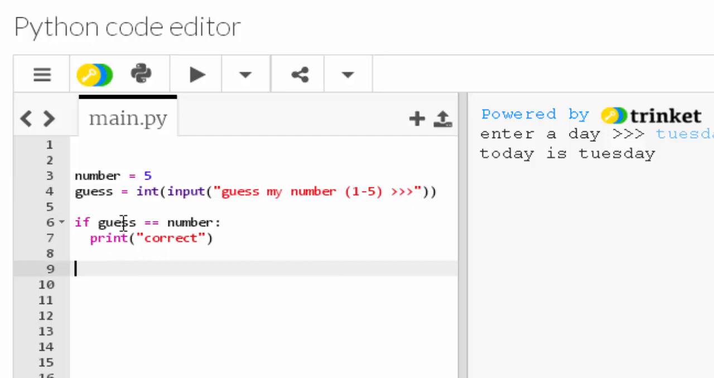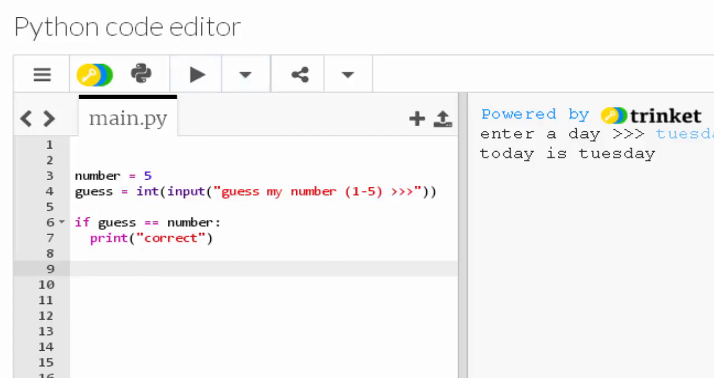Here's my selection. If the number entered by the human being, which is in the variable called guess, is the same as, equals, which is a comparison operator, my already set variable number, or specifically an integer, which is 5, then display correct. All right, and that's it. I've not got anything else if they get it wrong. It's just a simple if statement.